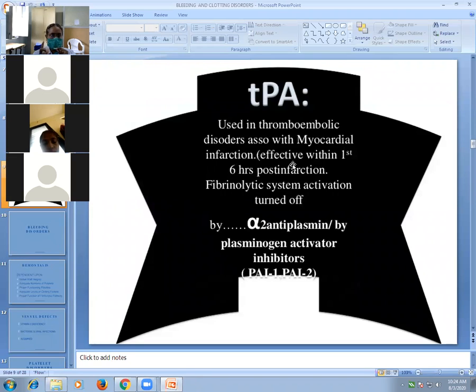The main drug used is streptokinase. Other drugs are tissue plasminogen activators, which include reteplase and tenecteplase, we already discussed. So these drugs act as tissue plasminogen activators. They cause formation of plasmin from plasminogen, and plasmin causes degradation of fibrinogen and lysis of the clot, that is thrombolysis or fibrinolysis, and it opens the blood vessel. So these are important in thromboembolic disorders, particularly myocardial infarction.